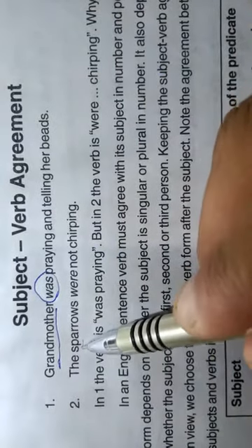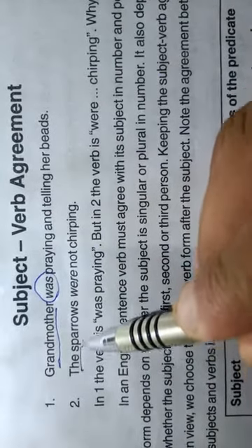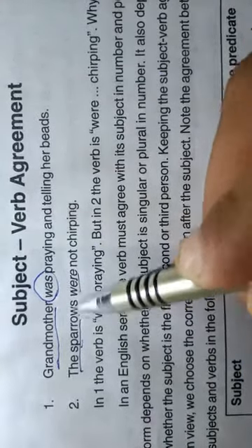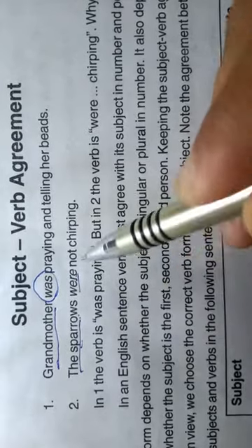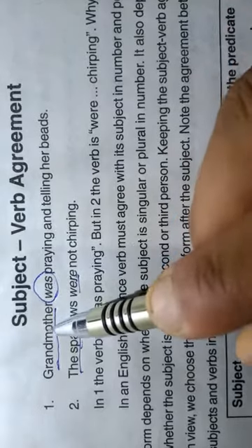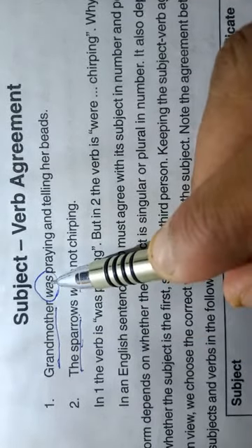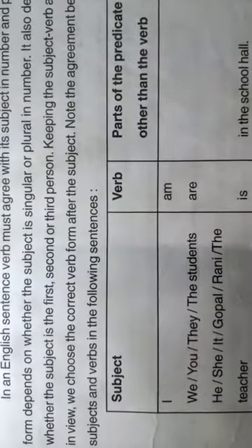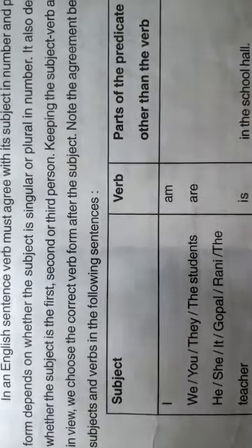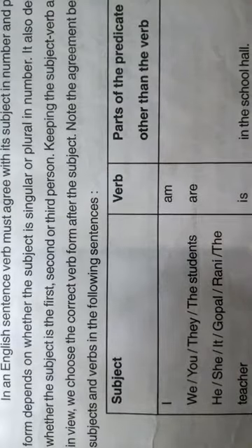The sparrows were. Sparrow was, sparrows were. So plural subject takes plural agreement. Singular subject takes singular agreement. So now today's concept, subject verb agreement. Which verb can be agreed properly near the subject?